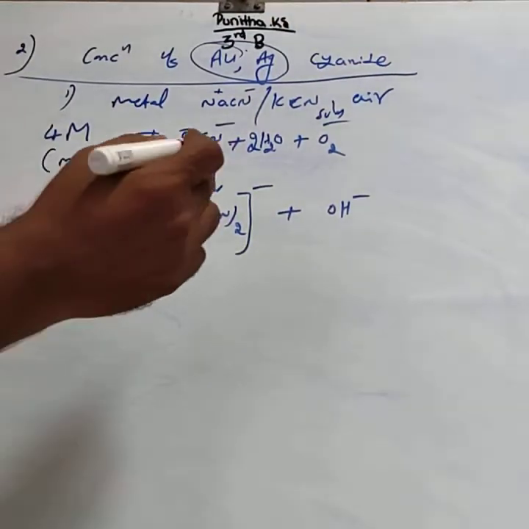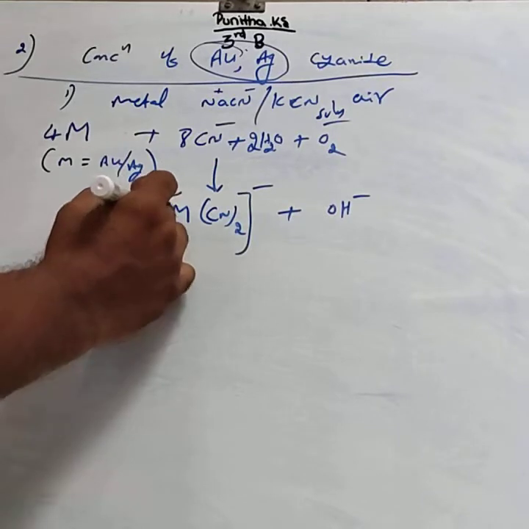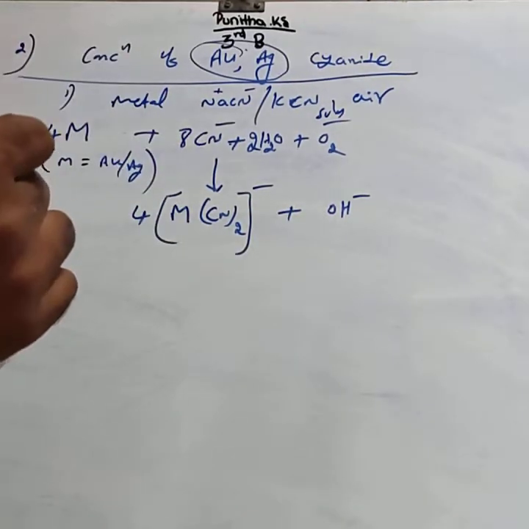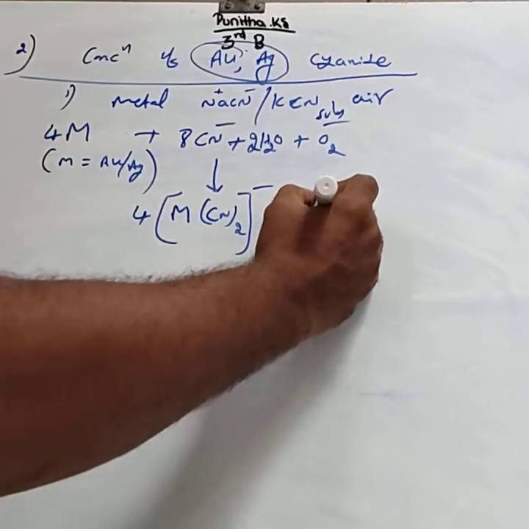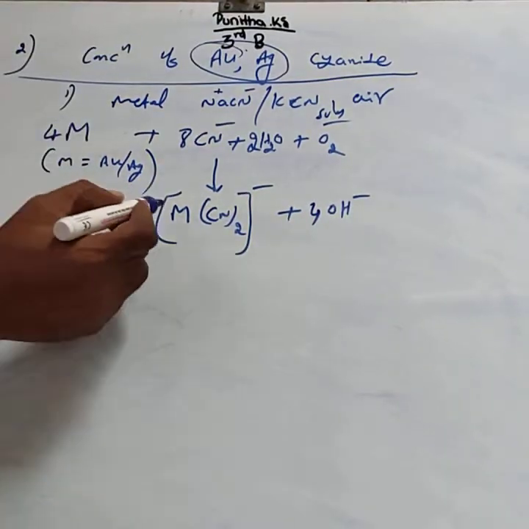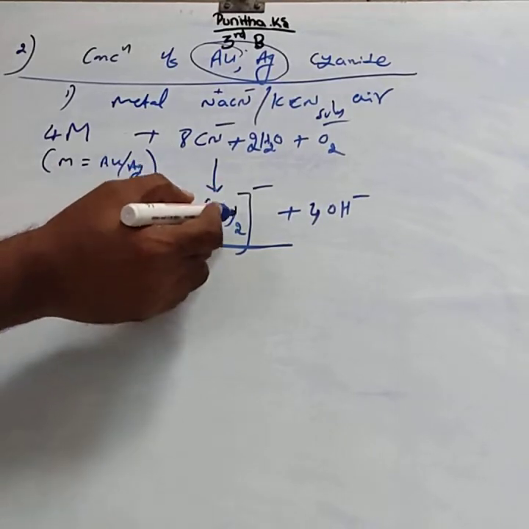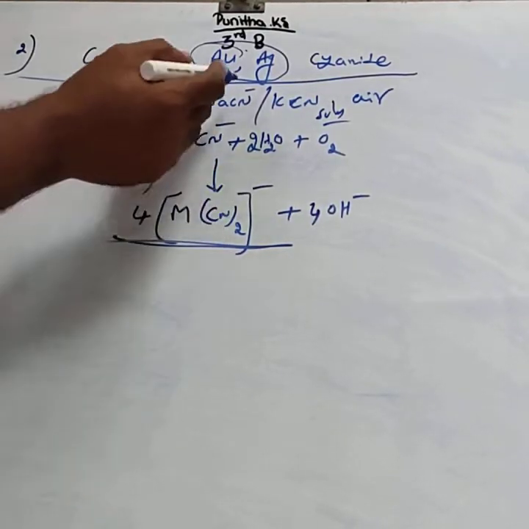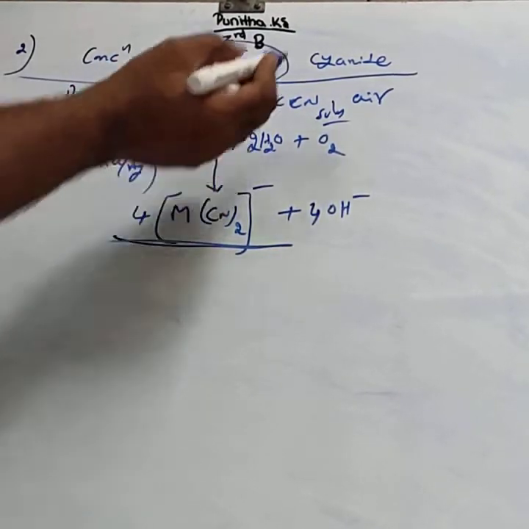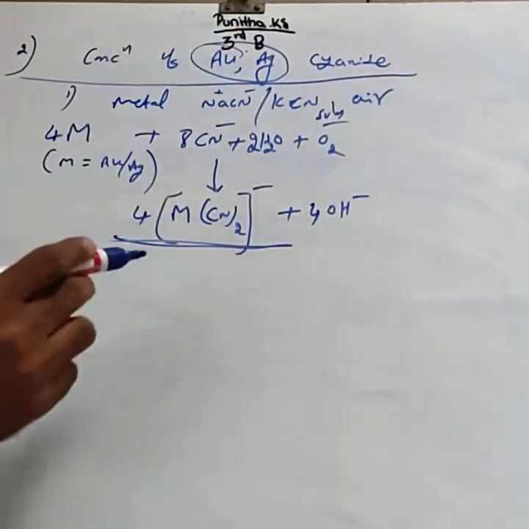And similarly, you have to consider 4M(CN)2 minus and 4OH minus. This is a soluble complex compound. The metal forms a soluble complex compound, and impurities are insoluble, separated by filtration.